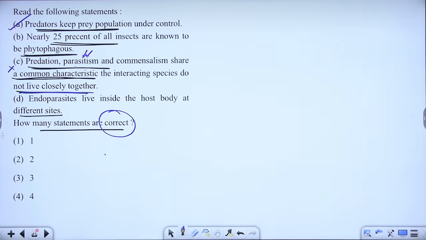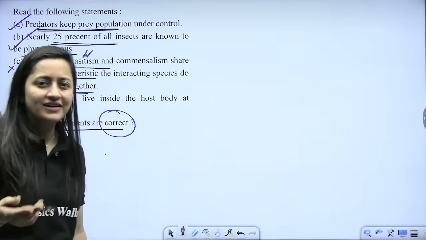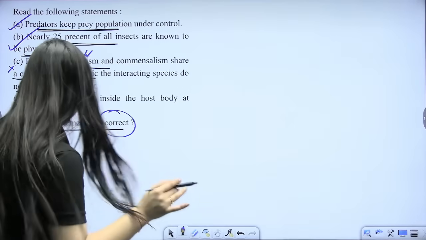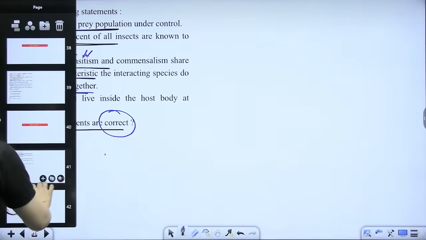So how many statements are correct? Nearly 25% of all insects are known to be phytophagous. True that. Endoparasites live inside the host body at different sites. It depends where they live, small intestine, large intestine. So I believe the third is the correct answer here.